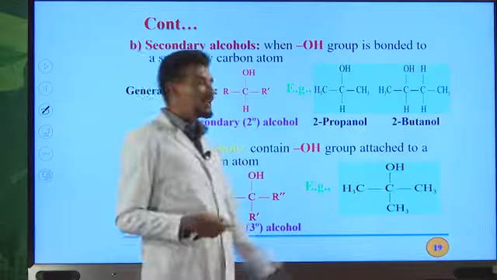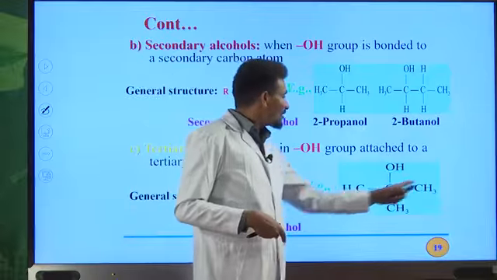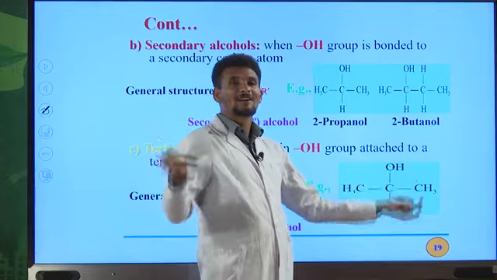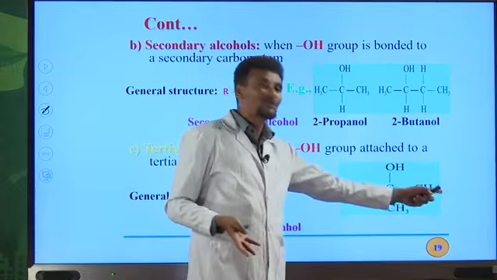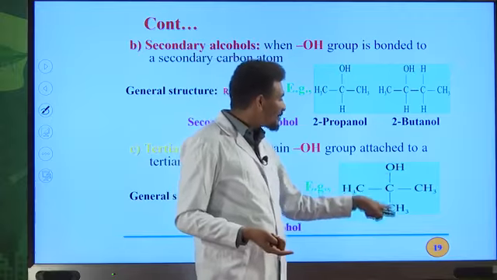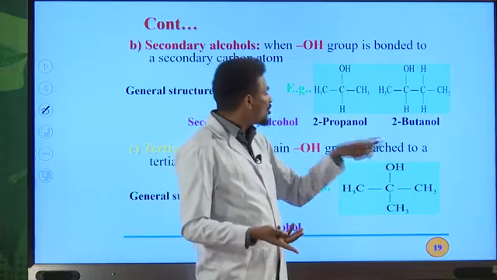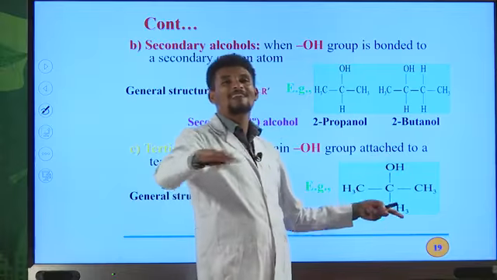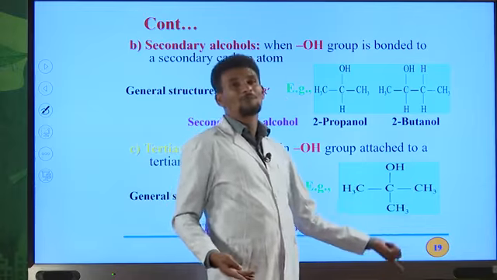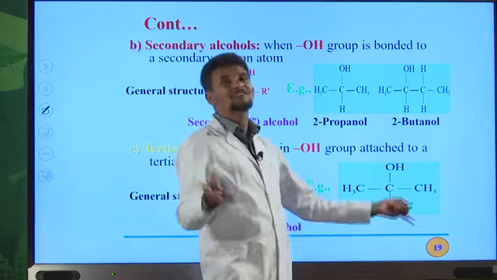And what's the name of this alcohol? The longest continuous chain contains only 3 carbon atoms. So this is the longest continuous chain. And on the second carbon atom, we have the OH group. On the same carbon, there is also another substituent, that is a methyl group, a side chain. That side chain is methyl.